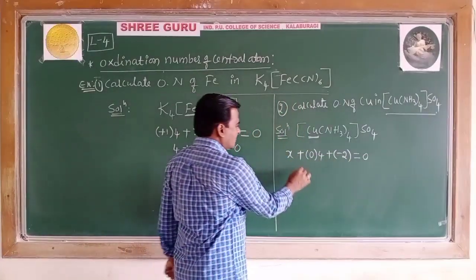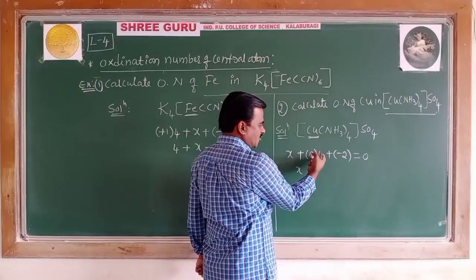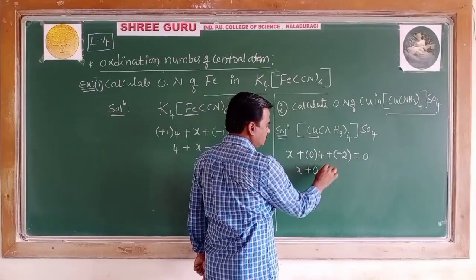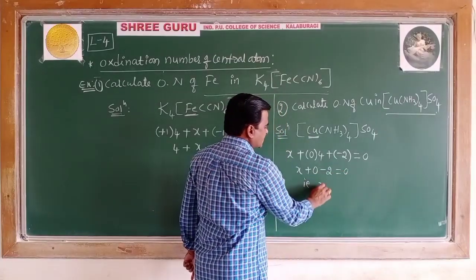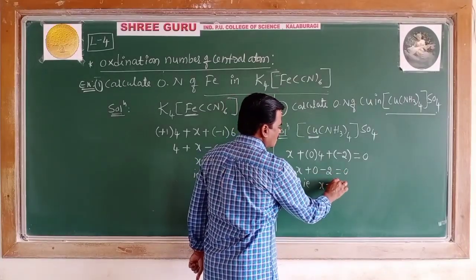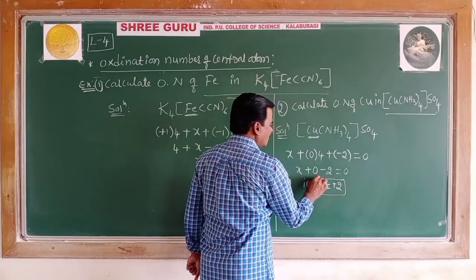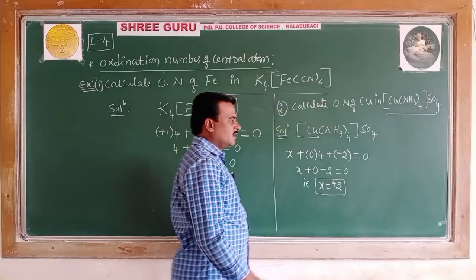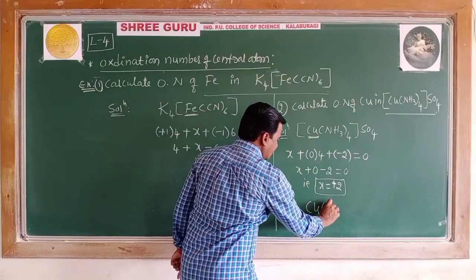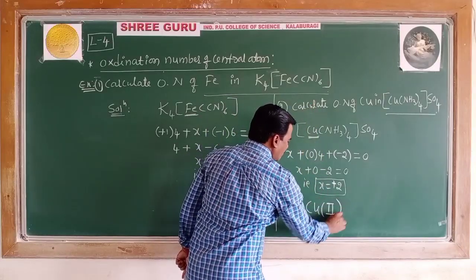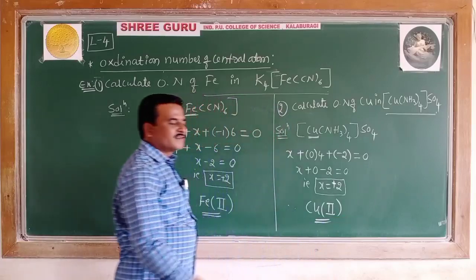Then X plus 0 minus 2 equals 0, so X equals +2. Therefore the oxidation number of copper is written as Roman II.